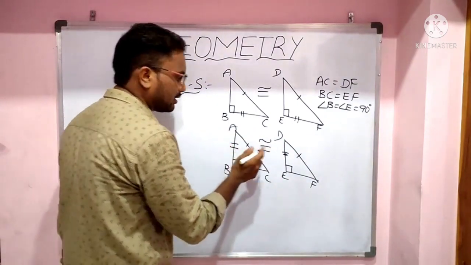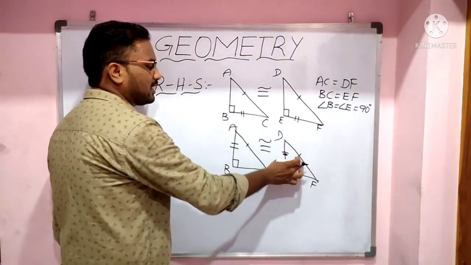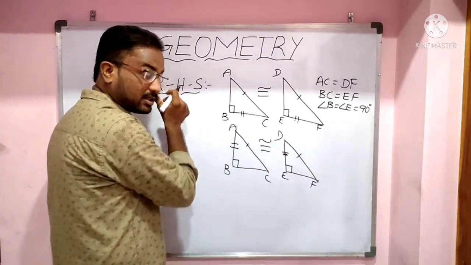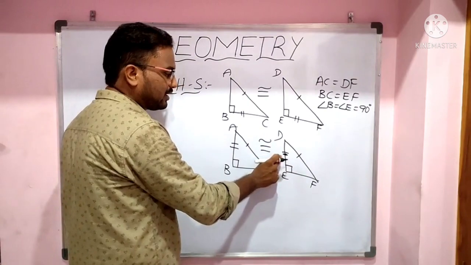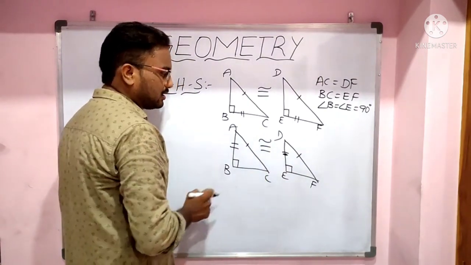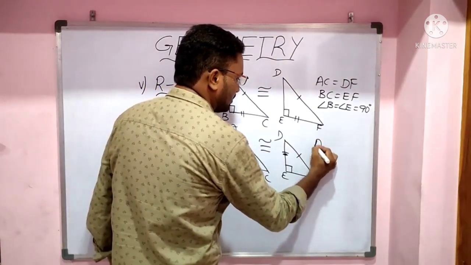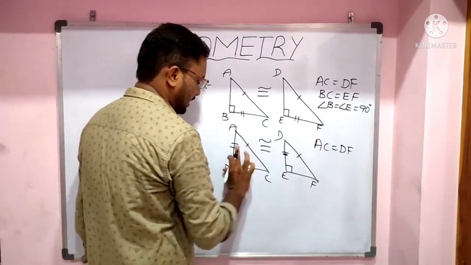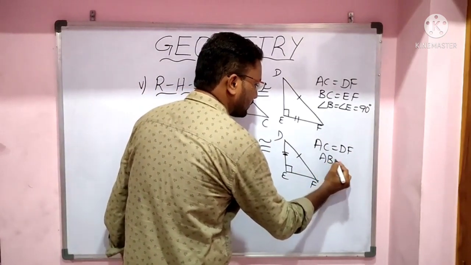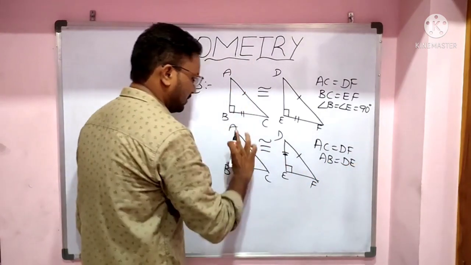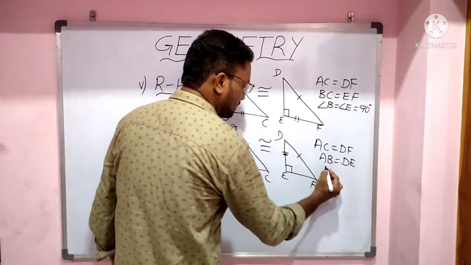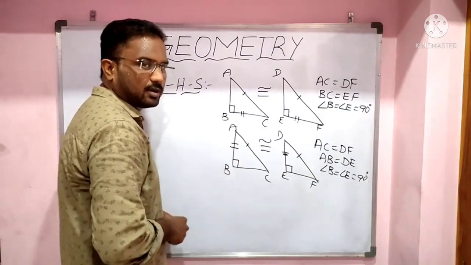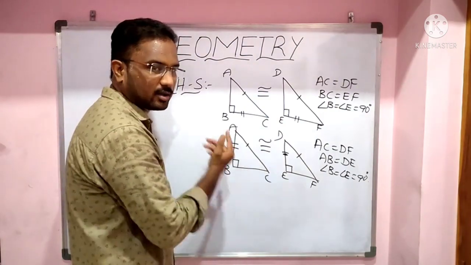If the hypotenuse and one side of one triangle are equal to the hypotenuse and other side of another triangle, then those two triangles are congruent. In these triangles, AC equals DF and AB equals DE, and angle B equals angle E equals 90 degrees. Hence these two triangles are congruent triangles.